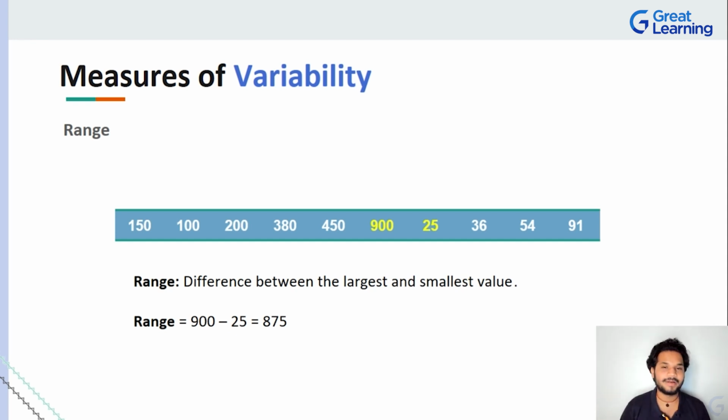You would have heard this term at the shopkeepers a lot, right? Maybe when you're in a market, whenever you're buying a new car or a bike, they say, what's your range? What range are you looking at? So that term gets thrown around like confetti, but at the end of the day, range, when you have to calculate it, is a very simple calculation: the highest value subtracted by the lowest value. So the highest value minus the lowest value will give you the range.